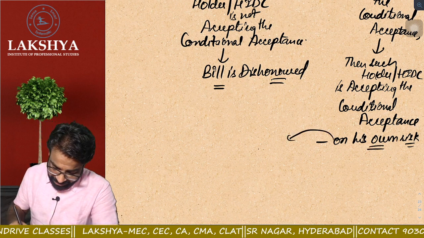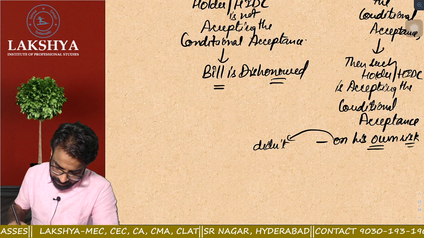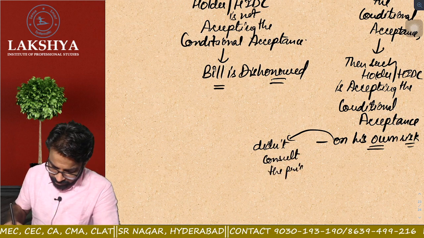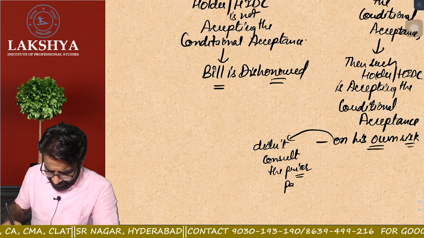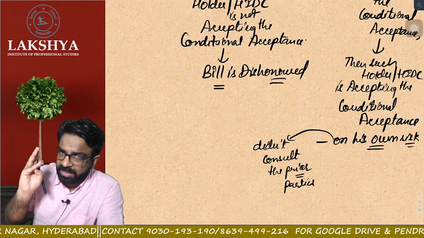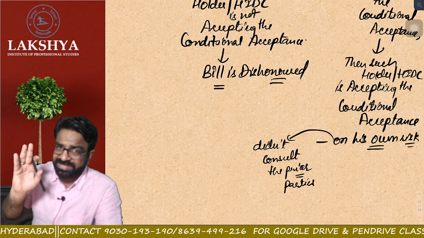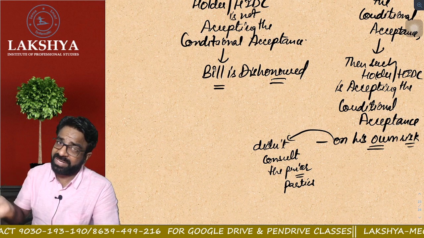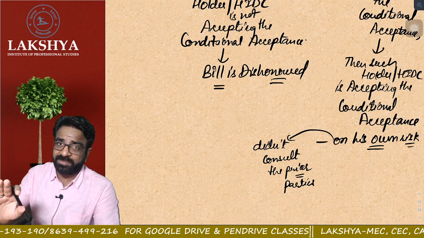This means he didn't consult the prior parties. I will teach you with an example also. Suppose E is the holder in due course. Neither did he consult D, nor C, nor A, that I am going to accept the conditional acceptance.